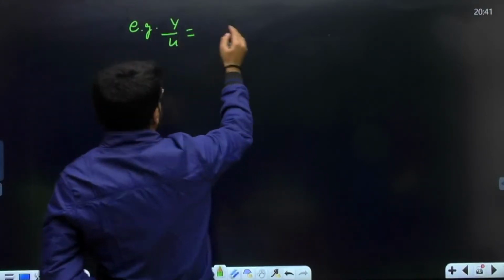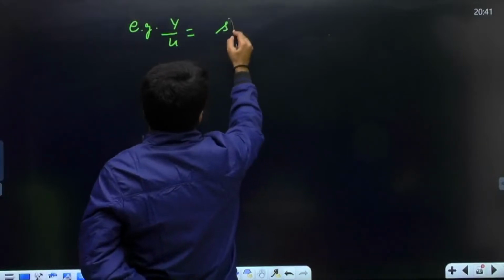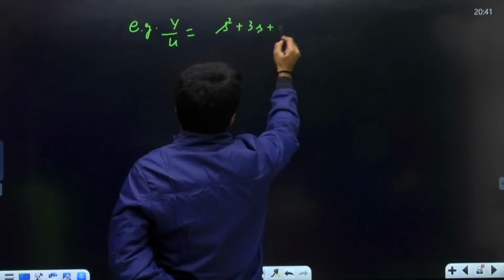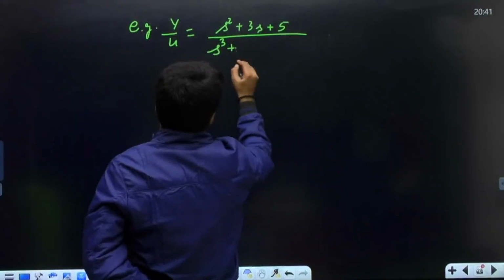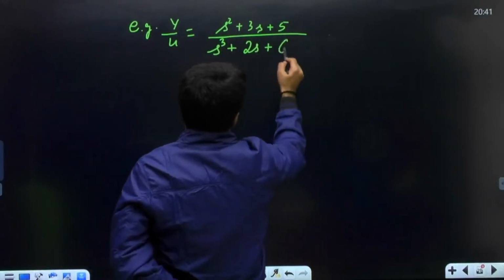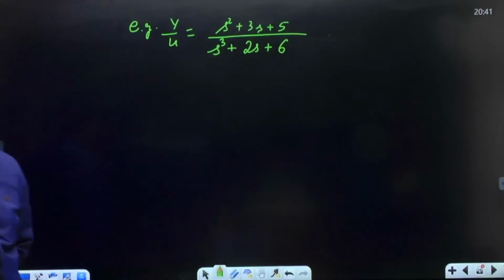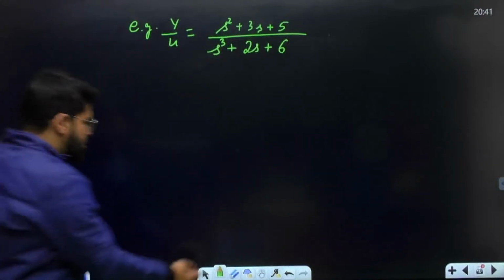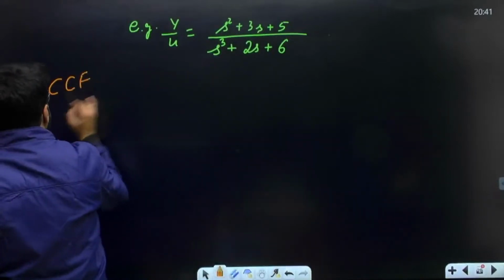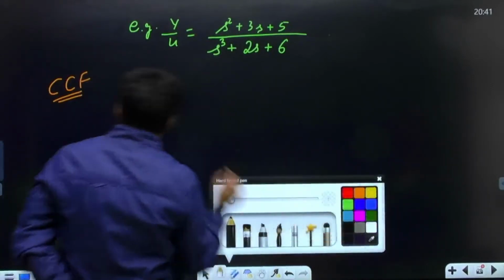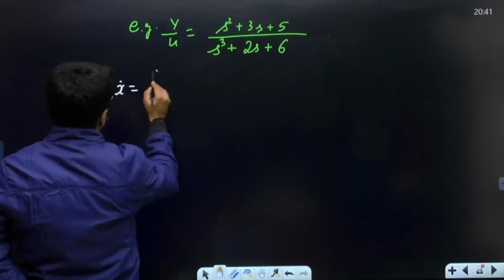Suppose you want to write down the CCF answer for (s square plus 3s plus 5) divided by (s cube plus 2s plus 6). Something of this kind. So what is the CCF answer for this? I want to write down the CCF answer for this. x dot is equal to Ax.